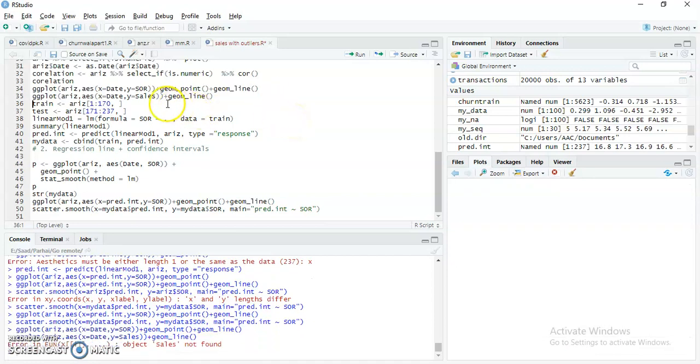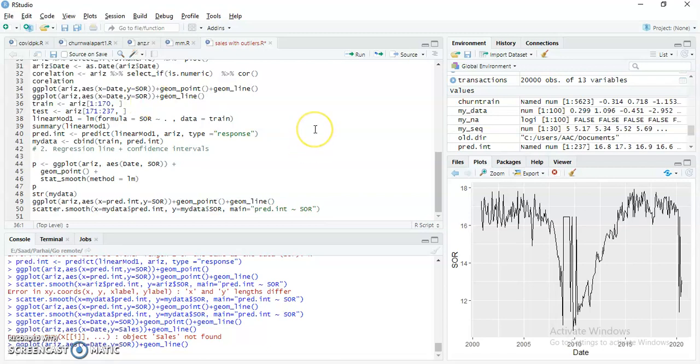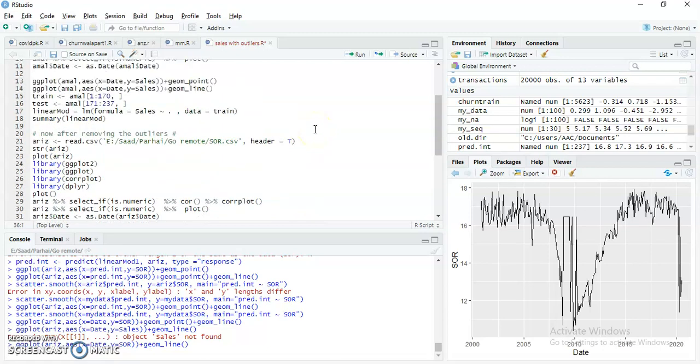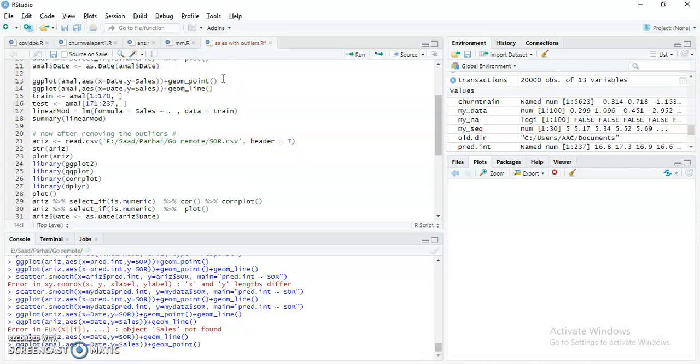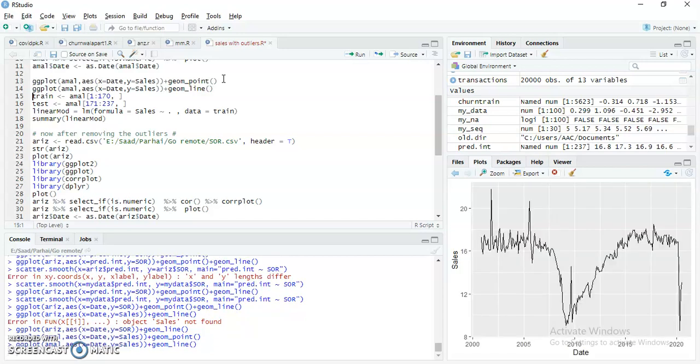Sorry, save not found. If I say, I mean FOR, it has many ones. Here are the ones without the removal of the outliers, and here is the correlation plot.